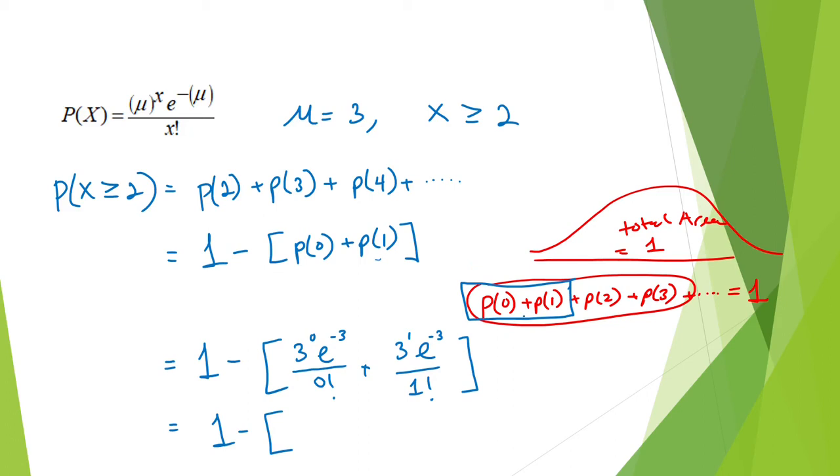And then we'll simplify inside these brackets. And this simplifies to 0.0498 plus 0.1494. And this gives us a solution of 0.8008. This means we have an 80.08% chance that we will get at least 2 customers arriving in the next 15 minutes.